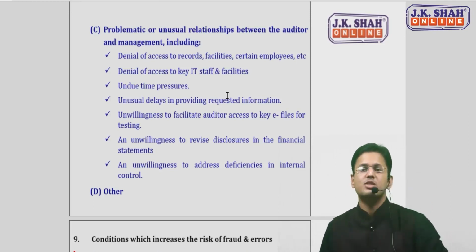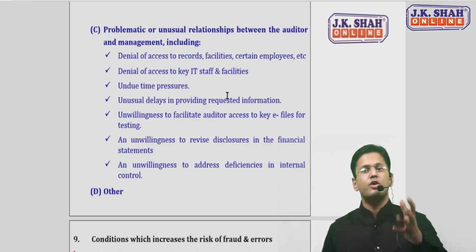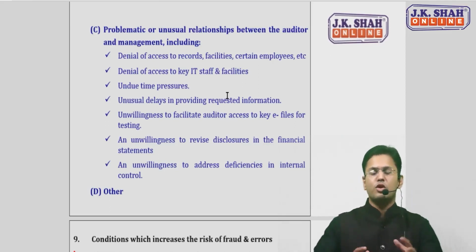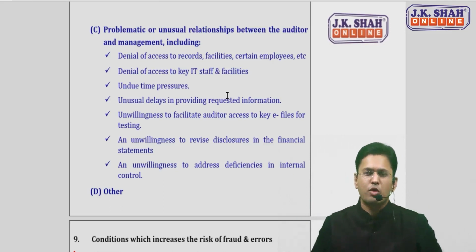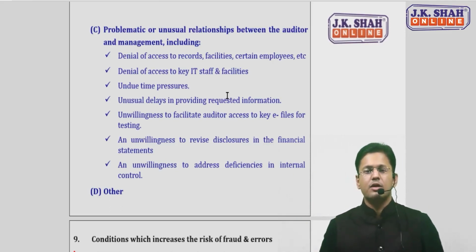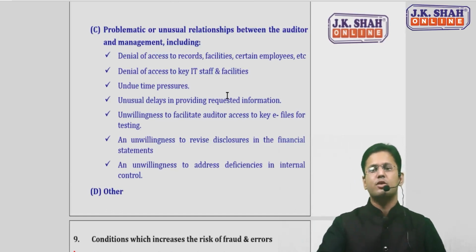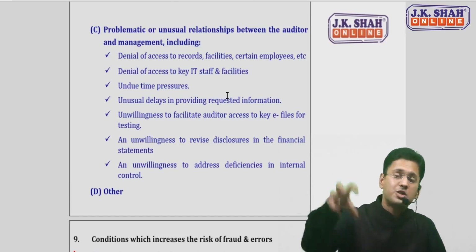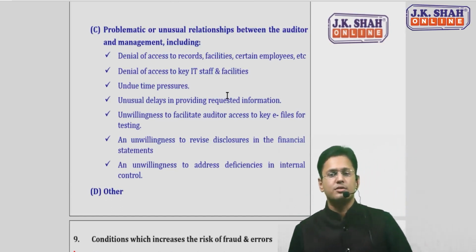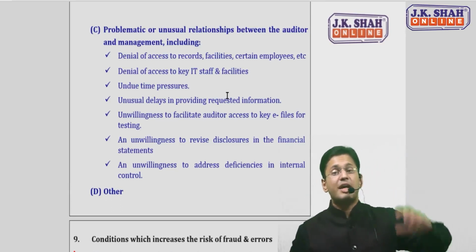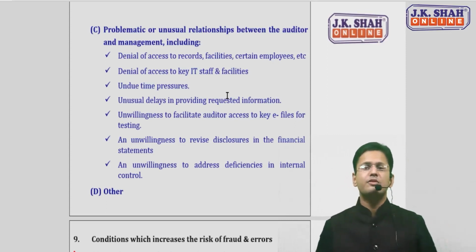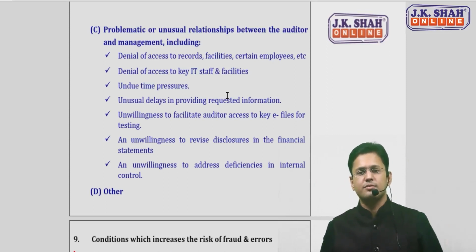Management is denying access to the auditor. He's not allowing the auditor to check the records, facilities. He is not allowing the auditor to ask certain employees regarding something. Neither is he allowing the auditor to ask the IT staff or IT personnel something, or IT access. The management is putting undue time pressure on the auditor. Management is delaying in providing the information requested by the auditor.